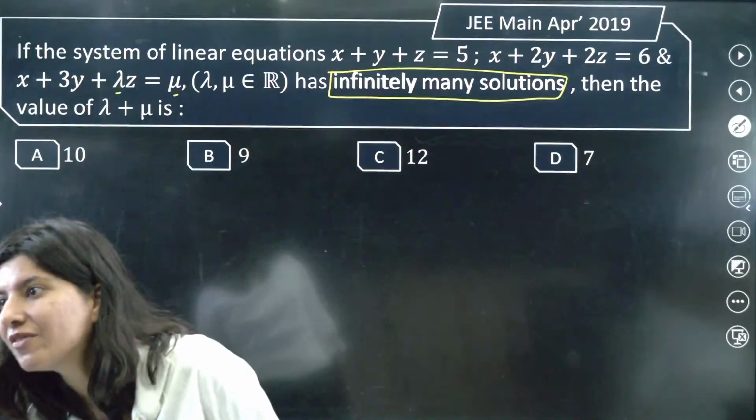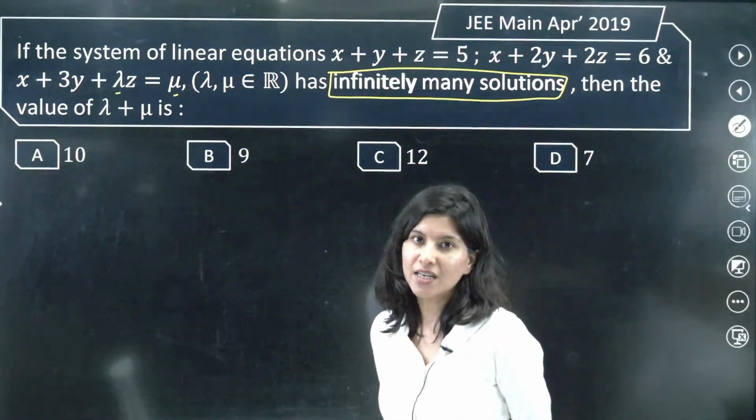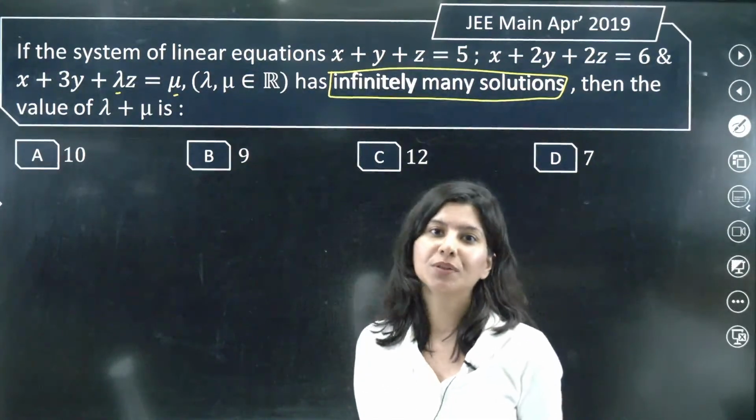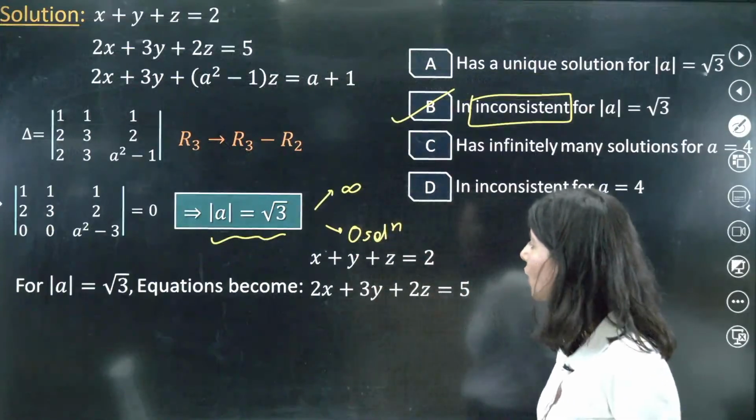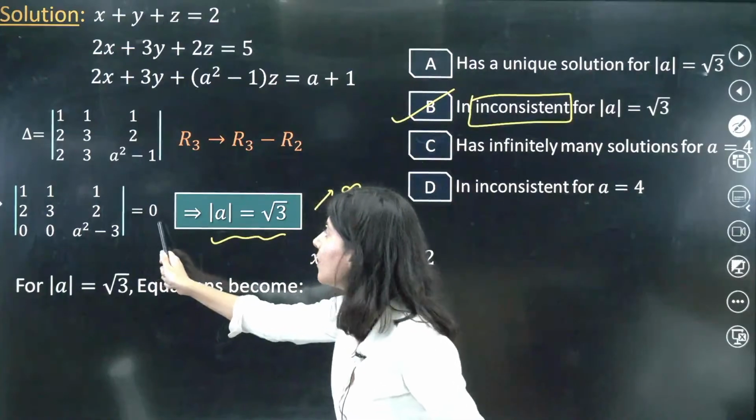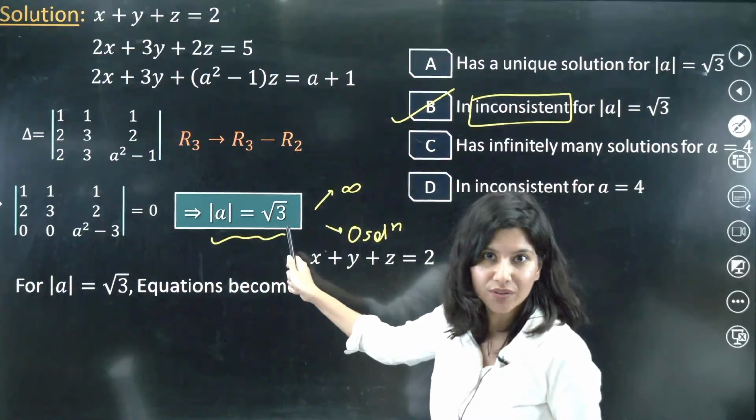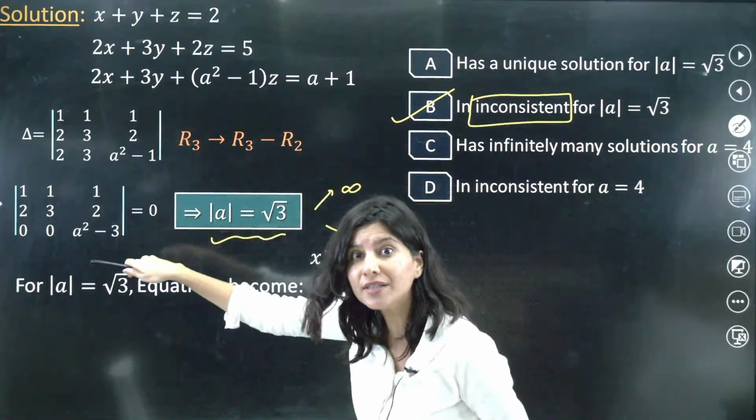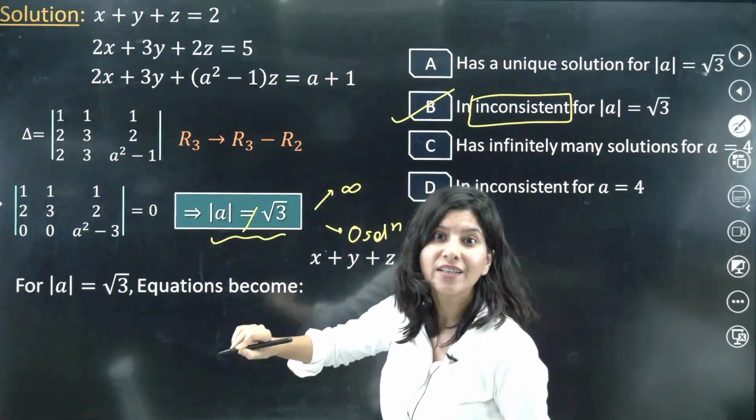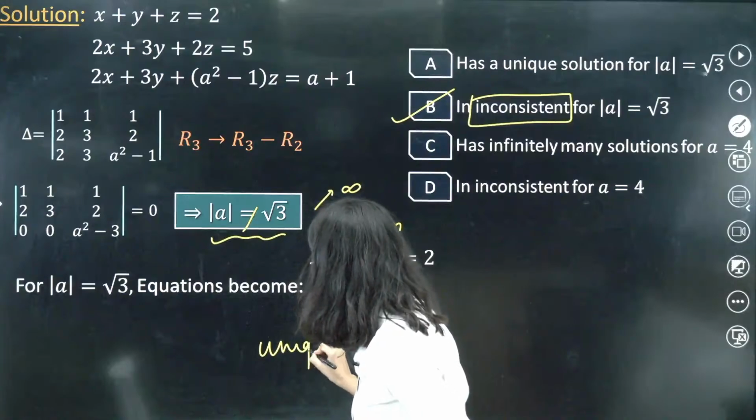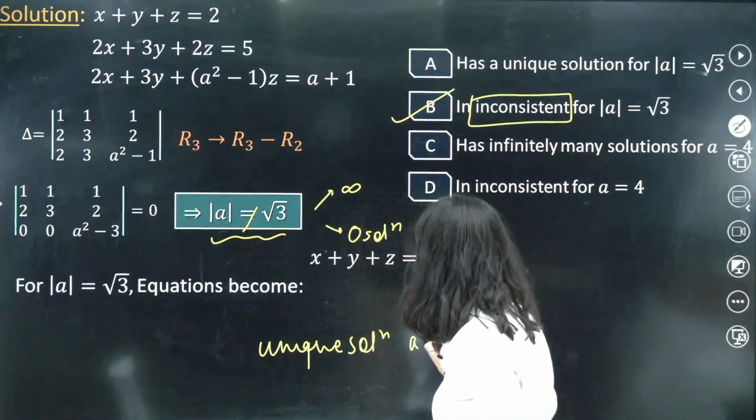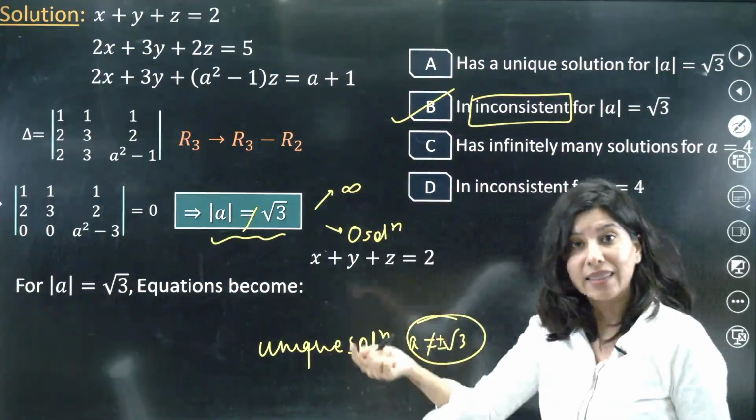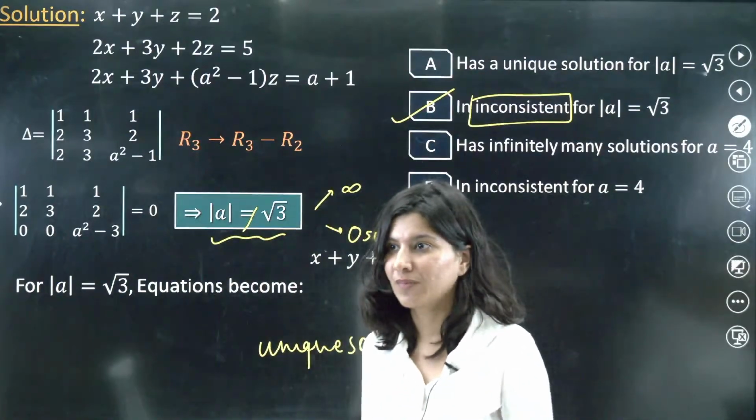Okay, Saran is asking, ma'am, why option A is not correct? Just tell me, Saran, what is the condition of unique solution? Determinant not equal to 0. So determinant is becoming 0 at A is equals to root 3, for this particular value. So if you want your determinant to become not 0, this should not be root 3. So for unique solution, my condition is A is not equals to plus minus root 3. Then my determinant will be non-zero.